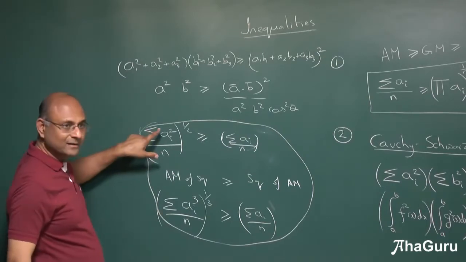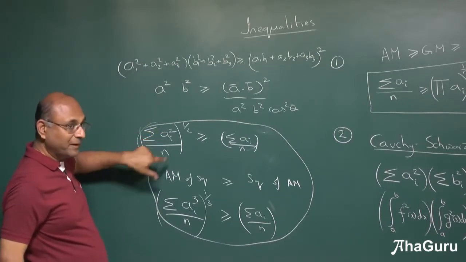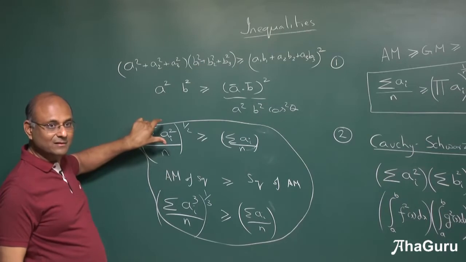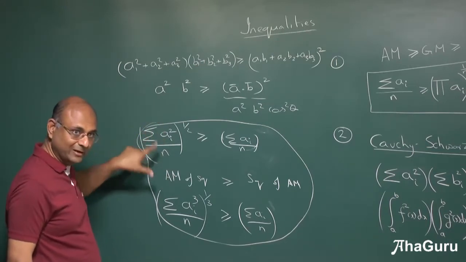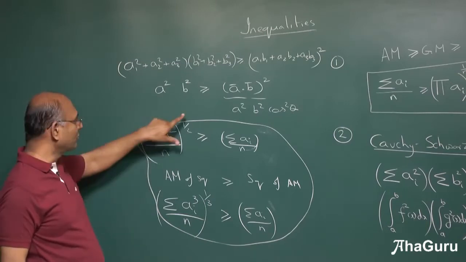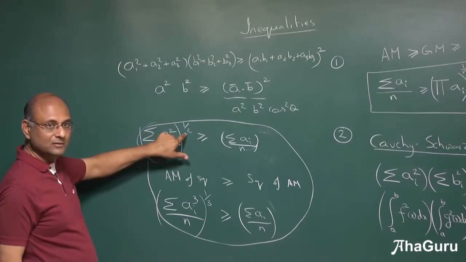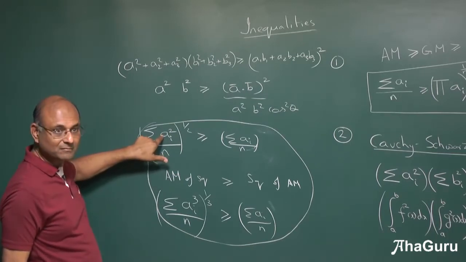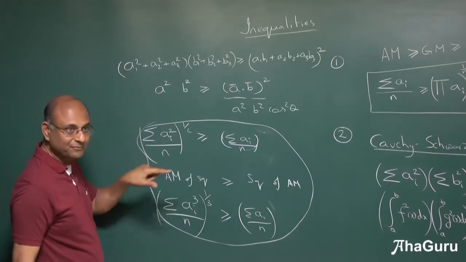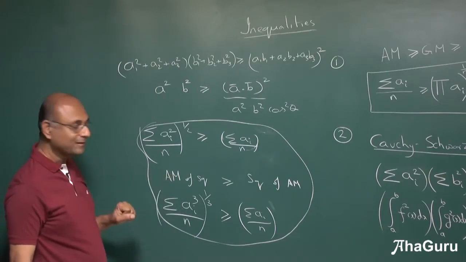So this is the power mean: root of the mean of the power, square root of the mean of power, cube root of the mean of power.